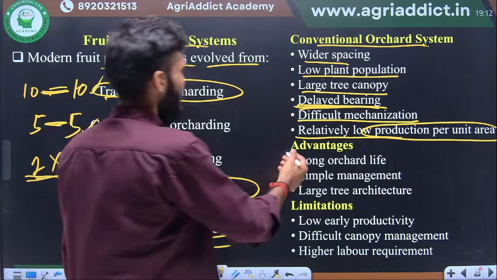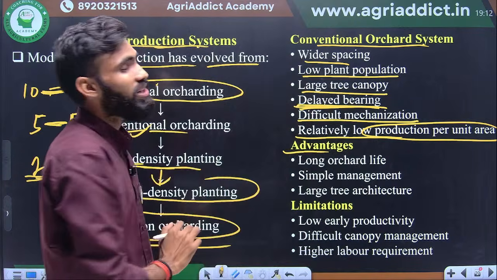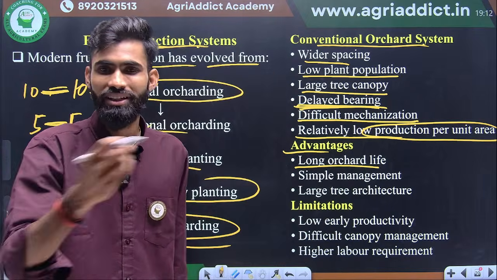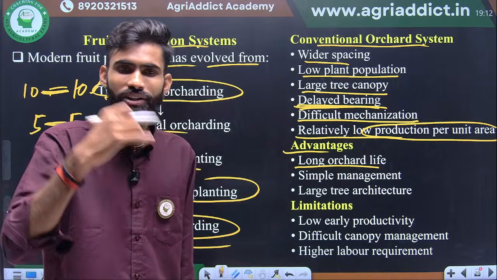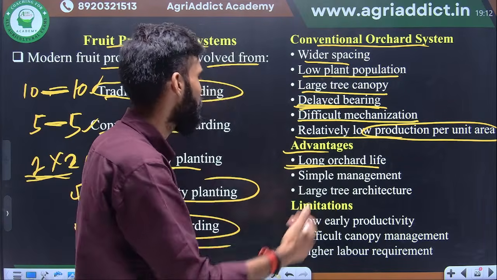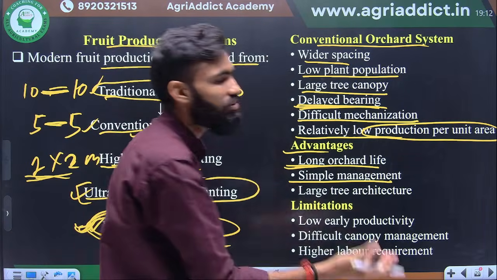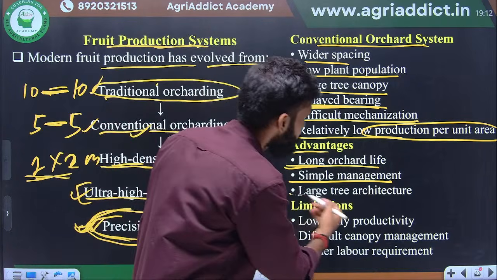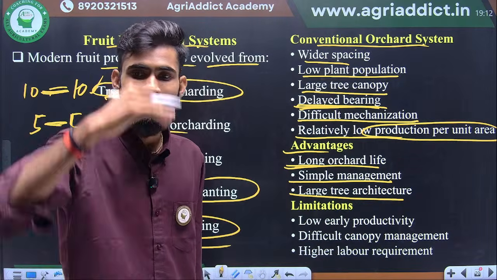Next, what is the advantage of conventional orcharding? Large orchard life, because we don't disturb it in any way, so it has a larger survival period up to 100 years. Simple management, there is no mechanization or pruning techniques, we easily manage it. Large tree architecture, very large plant height.